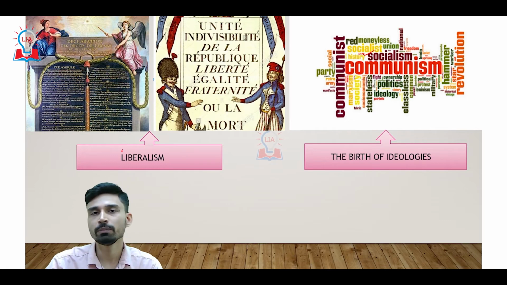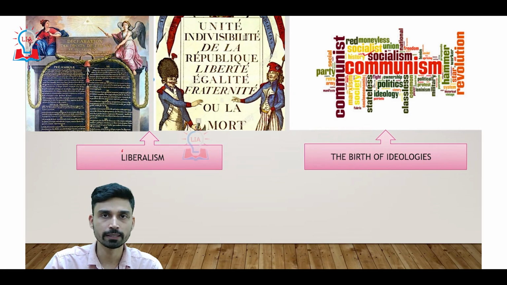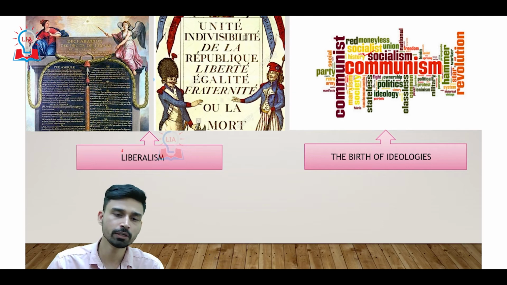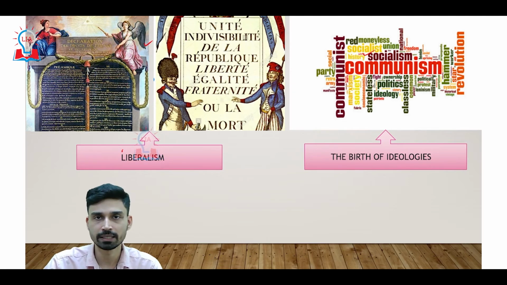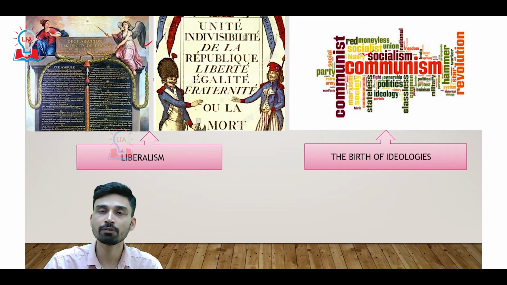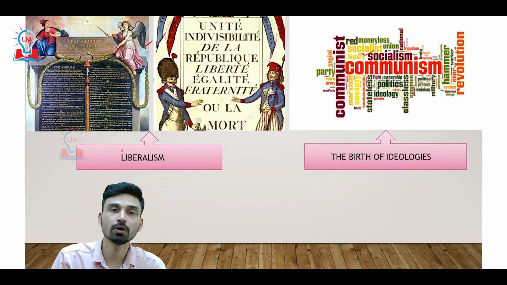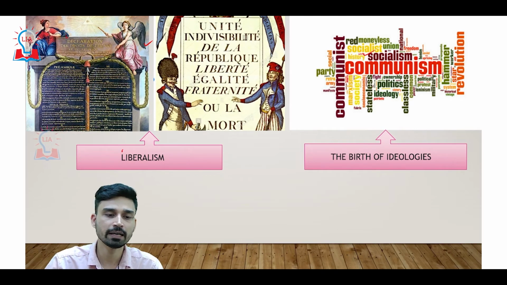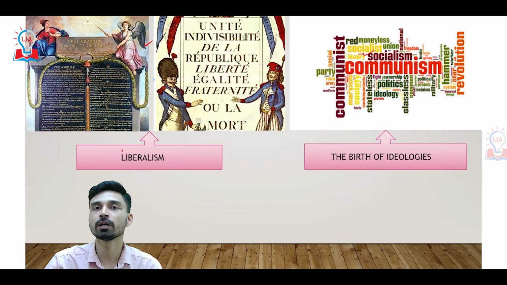What is liberalism? Liberalism, in simple terms, can be defined as a principle or an idea that is based on the principles of liberty and equality. So it is during the French Revolution that some very important events have taken place. One of the most notable events that happened after the abolition of monarchy and after the killing of Louis XVI is that the French government published the Declaration of the Rights of Man and of the Citizen, and this is considered to be the first constitution of the modern world, the first constitution of France. The basis of liberty and human rights can be traced back to this particular document.